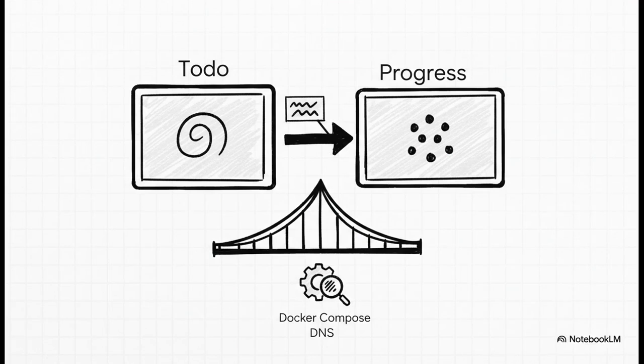And check this out. This is the elegant solution. As you can see right here in the code, instead of trying to call localhost, our To-Do app is now configured to call the other container by its service name, in this case, Progress app.